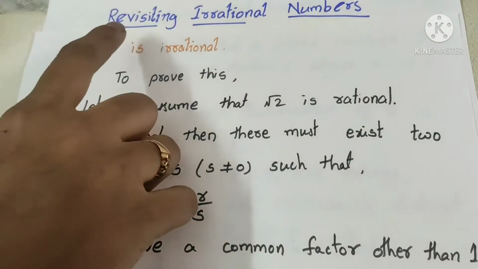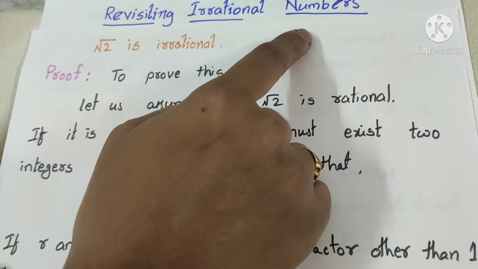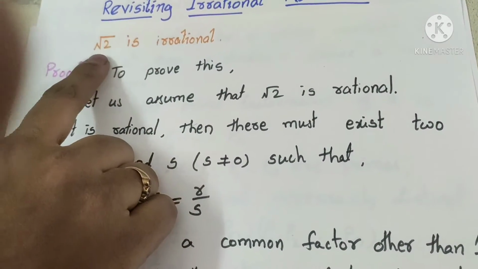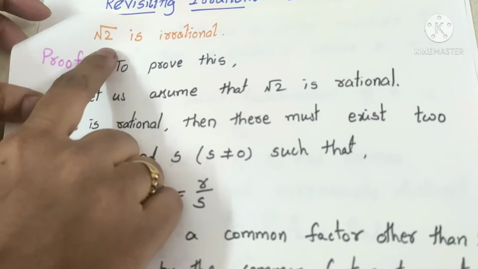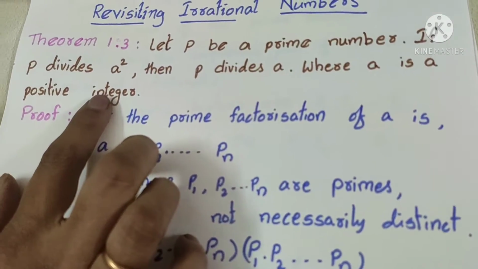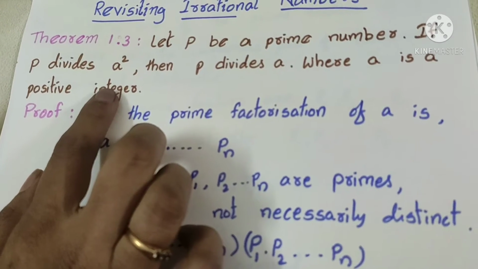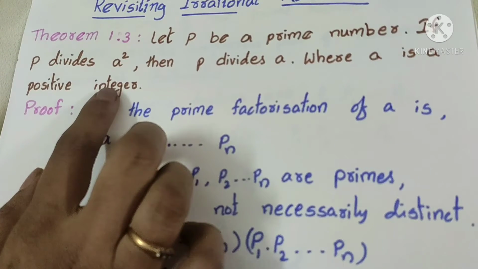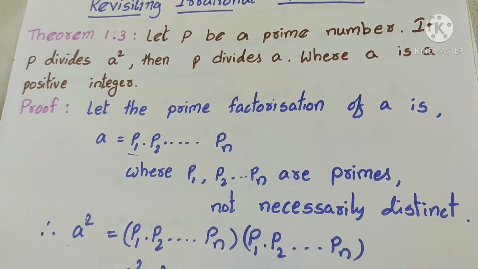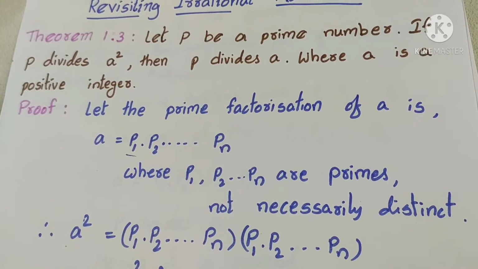In the first chapter, revisiting irrational numbers, one of the proofs we have is that root 2 is irrational. To prove this, first you should know a theorem. What is this theorem? It is based on the fundamental theorem of arithmetic. So first you should know the proof of this theorem, and only then can you understand the proof that root 2 is irrational.